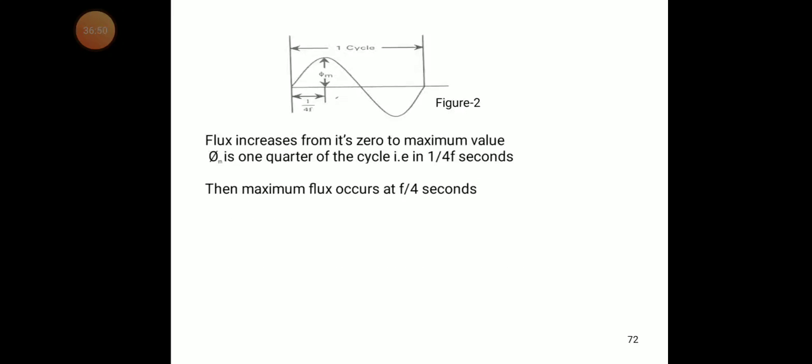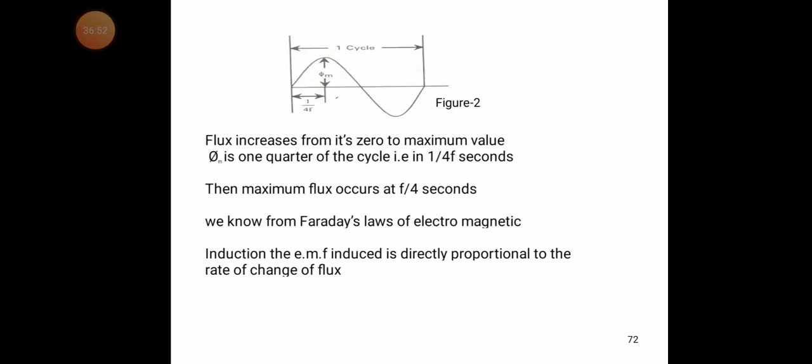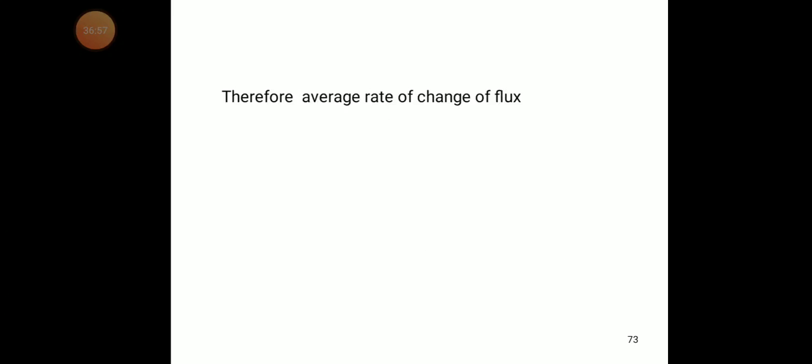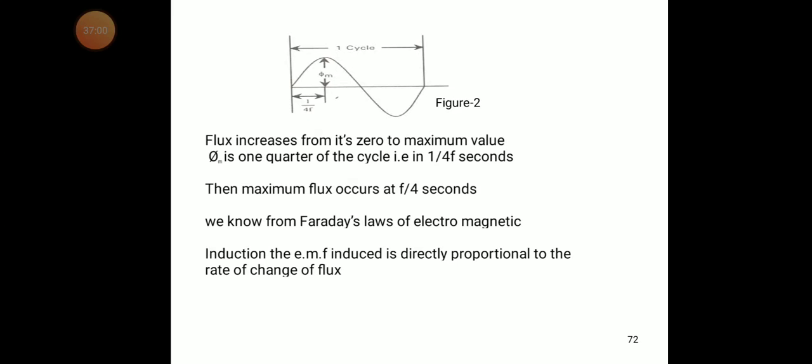Now you can see what happens in one cycle in figure 2. The flux increases from zero to its maximum value Φm in one quarter of the cycle, that is in 1/4f seconds. Φ is the general flux, and Φm is the maximum value.